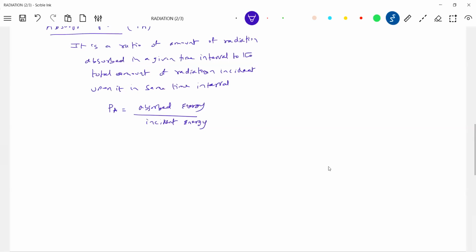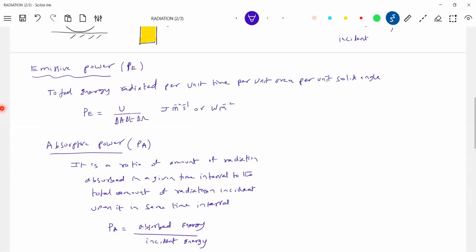Sir, in the emissive power formula, what is delta? Solid angle, unit solid angle. Of course, we don't discuss it much. As it is unit solid angle, steradian, we need not bother about it.